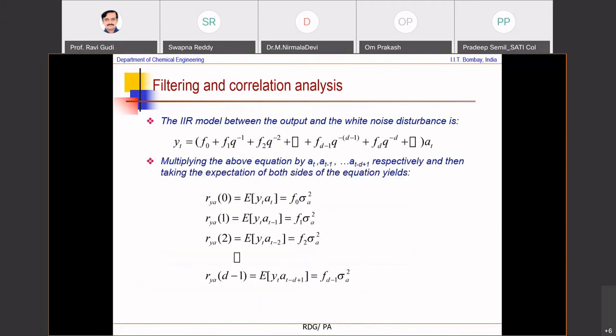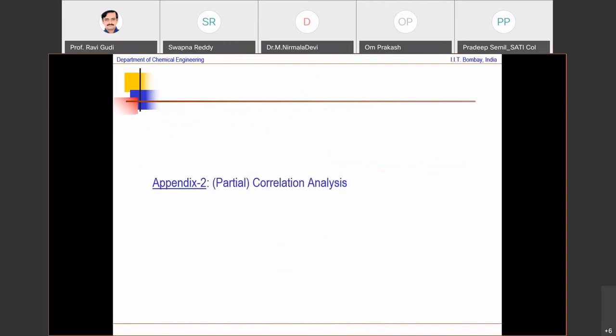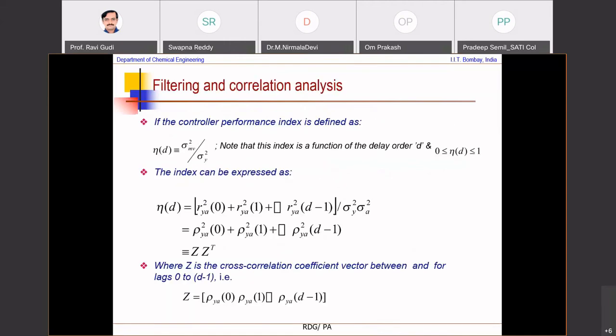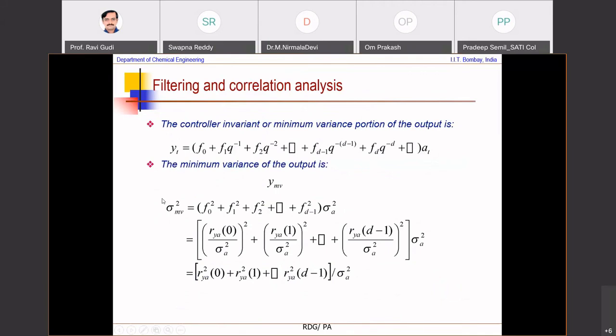But let me just quickly show you that. See, this is where the ratio comes in. The minimum variance is basically the sum of all the impulse response coefficients, which is the ratio.